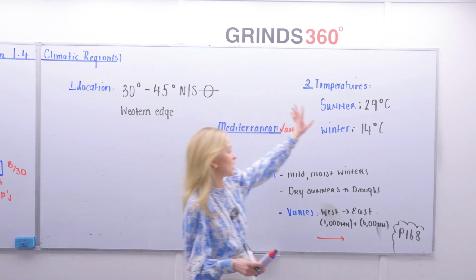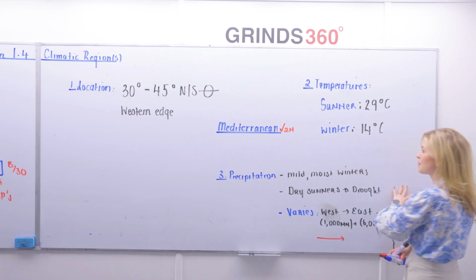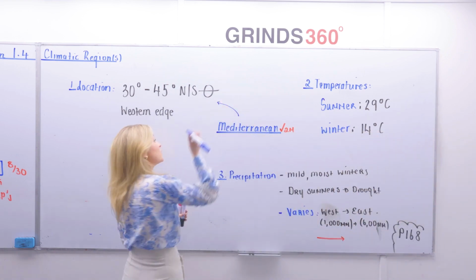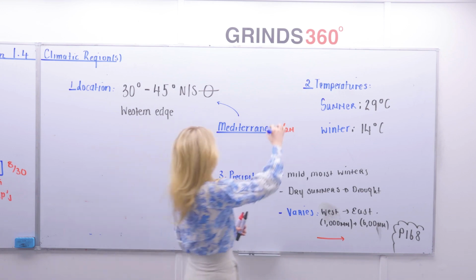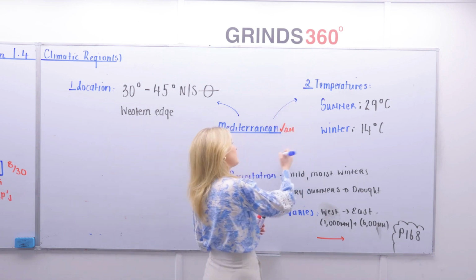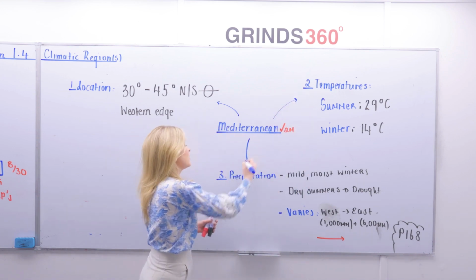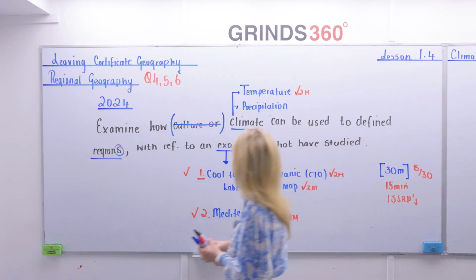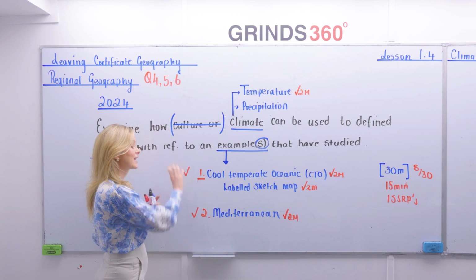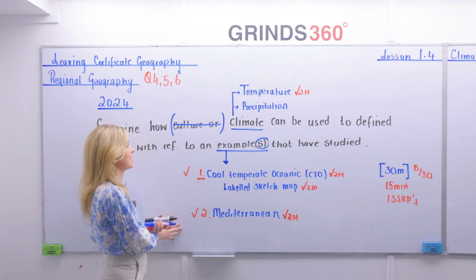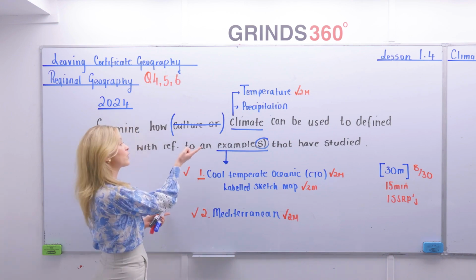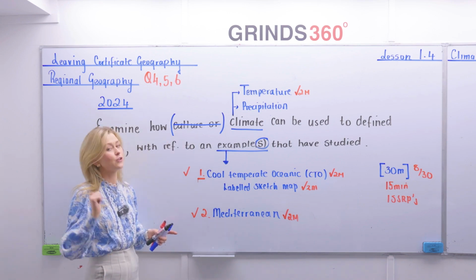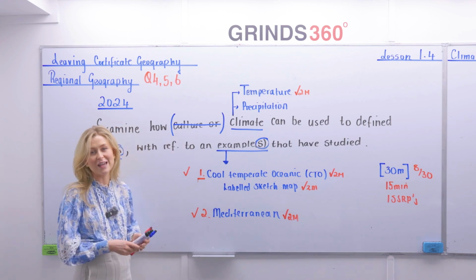Now, that's only a snapshot of the Mediterranean climate, which is related to the Mezzogiorno. Here we looked at the location. We can get an SRP there. We could probably put an SRP out of here with a little bit of information, and one out of here. We're not aiming for that 8 and 7 split, unfortunately. That's not our aim. Instead, we wanted to focus on cool temperate oceanic and give a little bit about our Mediterranean. Because the fact of it is, guys, more than likely, if you're doing your Leaving Cert exam, you're going to be focusing on culture and your 3 cultural regions, which you're going to see in one of our next lessons.